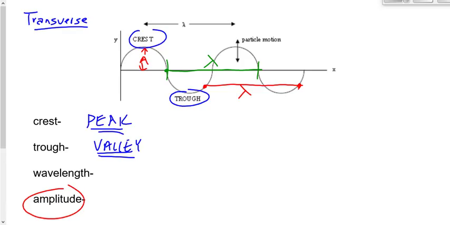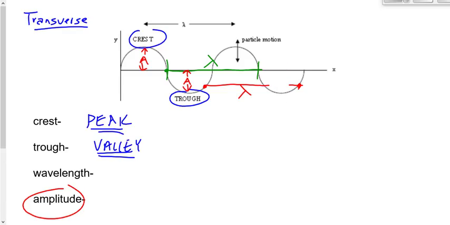So the amplitude is measured from the equilibrium position, that level spot in the middle, to the top of a crest, or from the equilibrium position to the bottom of a trough, either one. Just don't label it from the top of a crest to the bottom of a trough, because that's wrong. That would be twice the amplitude.